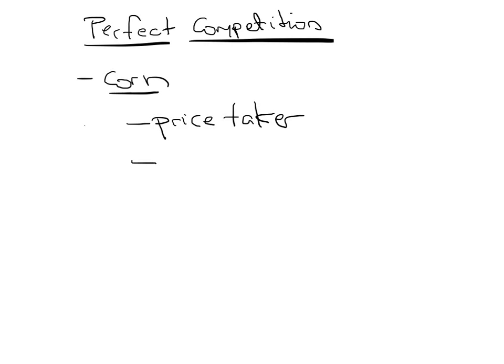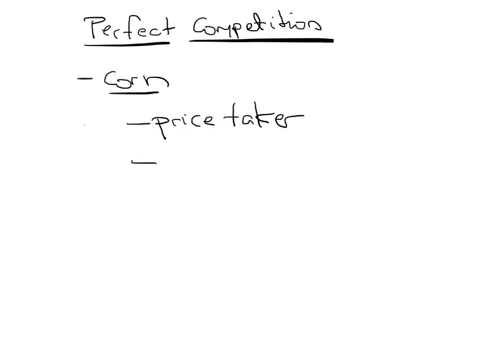The second assumption is that the corn the farmer makes is no different than the corn of other farmers. Let's say this farmer that we're talking about is in Illinois. The corn this farmer produces is no different than what all the farmers in the state produce, or the farmers that make corn in, let's say, Iowa. So all corn is corn, which for corn kind of makes sense, right? It's difficult to differentiate one corn from the other. So from the perspective of the farmer, the product that the farmer sells, corn, is a homogeneous product.